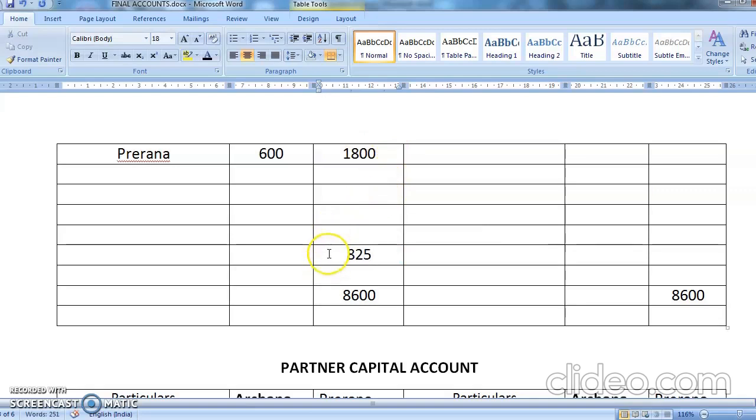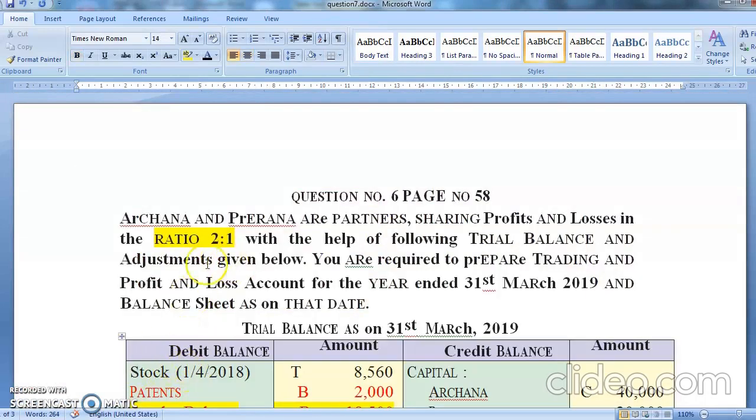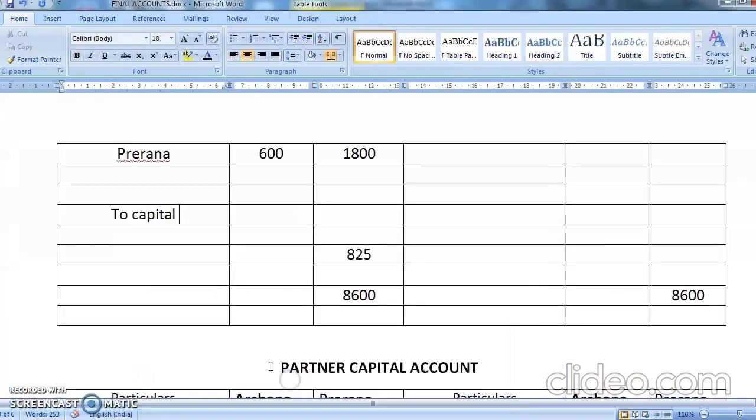Okay. Now this profit belongs to my 2 partners. And that will be in the profit sharing ratio. So to capital account. Okay. What is a profit sharing ratio, students? You have to see it here. We have written here 2:1.